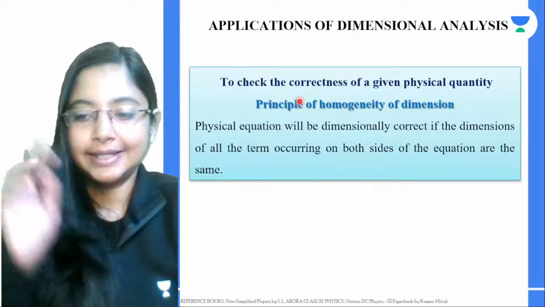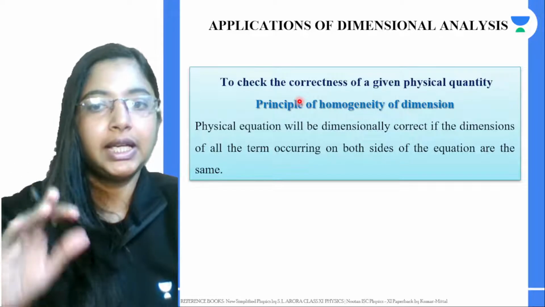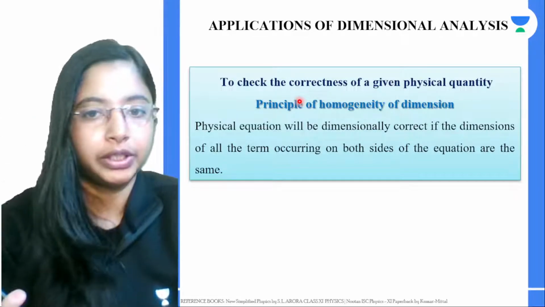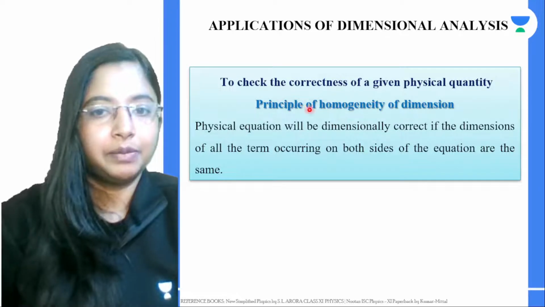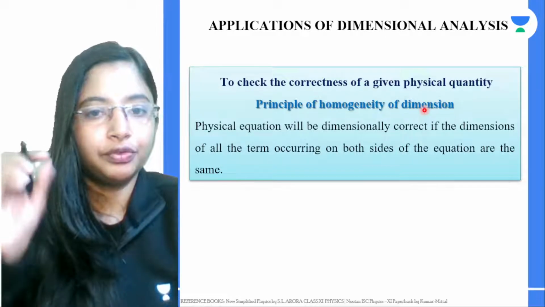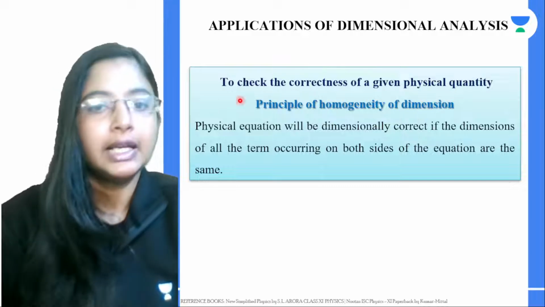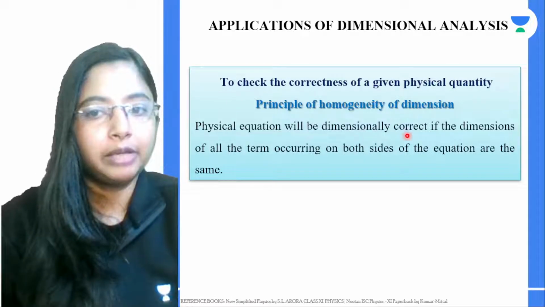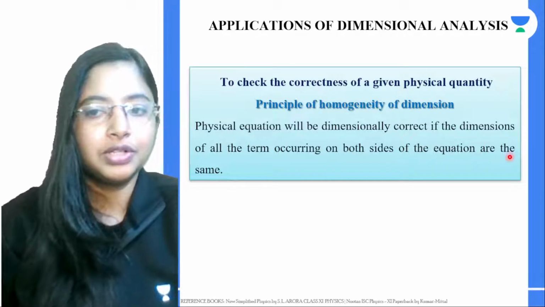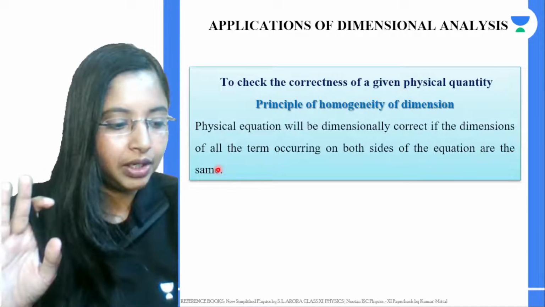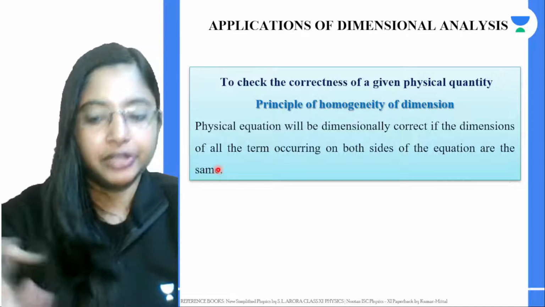All right. The second application is to check the correctness of a given physical equation. Now here, this is based on the principle of homogeneity of dimensions. What it means is the physical equation will be dimensionally correct if the dimensions of all terms occurring on both sides of the equation are the same. Then it is actually correct.